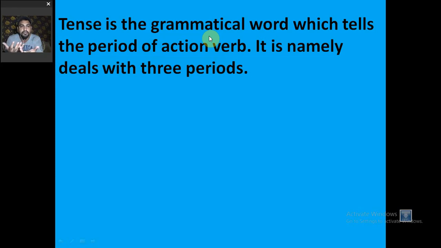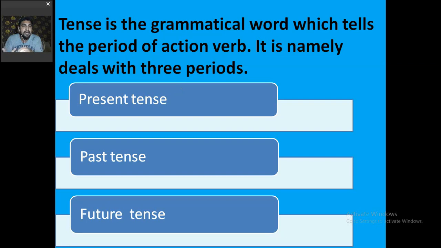I have gone to the school. Go as a verb shows the action. So that is an action verb. But in which time period it is would be clear only from knowledge of the different tenses. And that knowledge of tenses is going to tell us how to describe one particular action in various kinds, and there are namely 3 periods of time that we deal with. Those are present tense, past tense and the future tense.